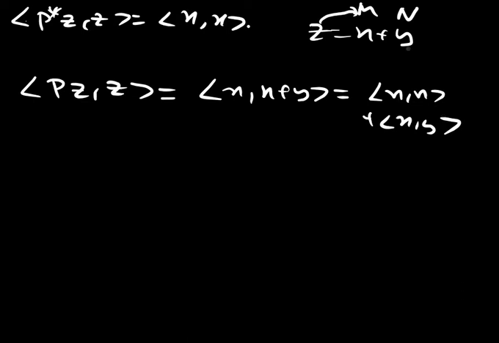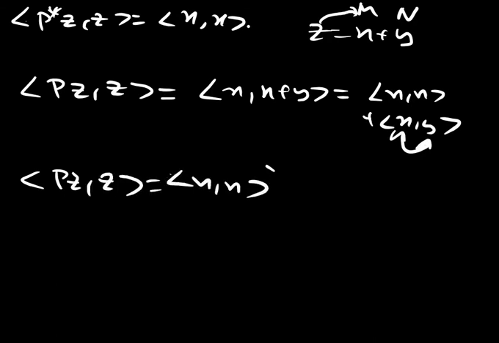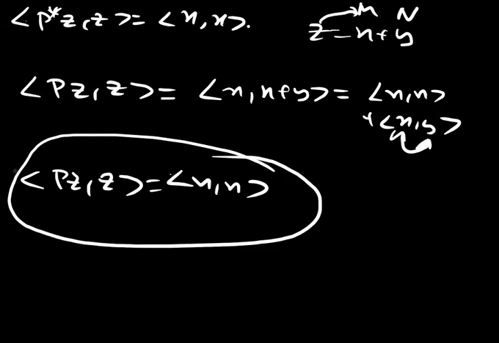Now, what happens is that this y is in N. So what do we get? y is in N, as in the previous case, so this is the perpendicular space. So these two things are perpendicular to each other. So what do we get? This is 0. So inner product of Pz with z is also x comma x. They are in perpendicular spaces and so on.